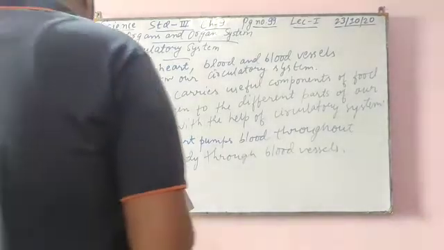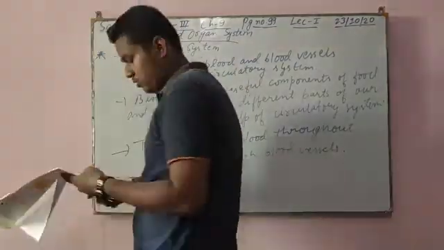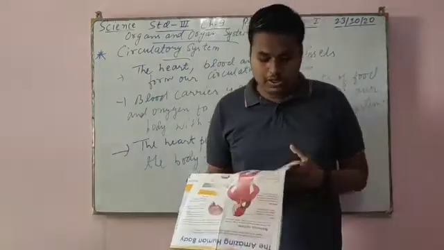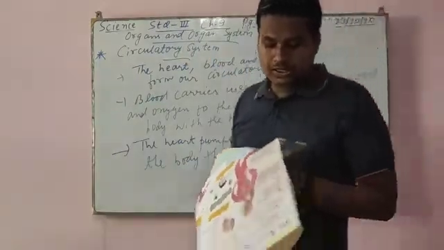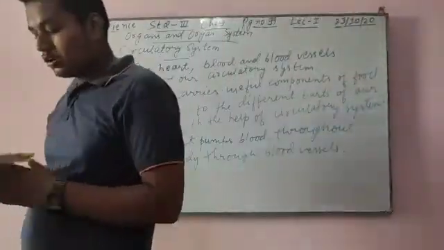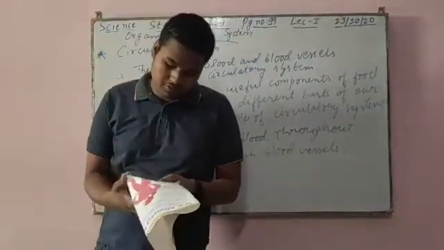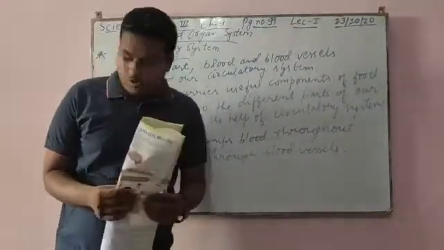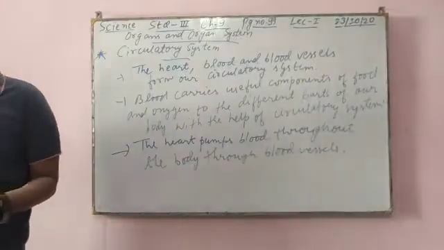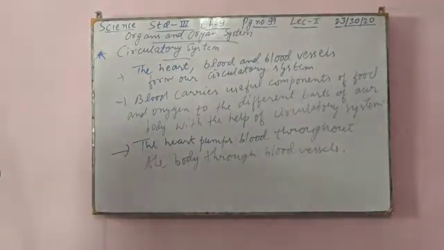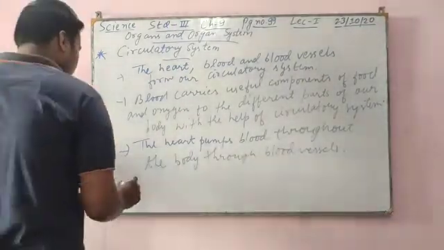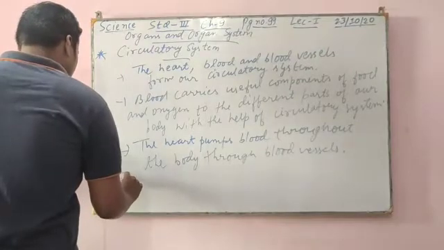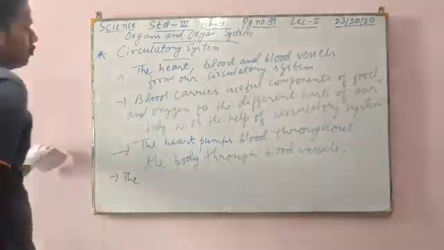So the blood transports nutrients, water and oxygen to different parts of the body. I have already written that blood carries useful components.